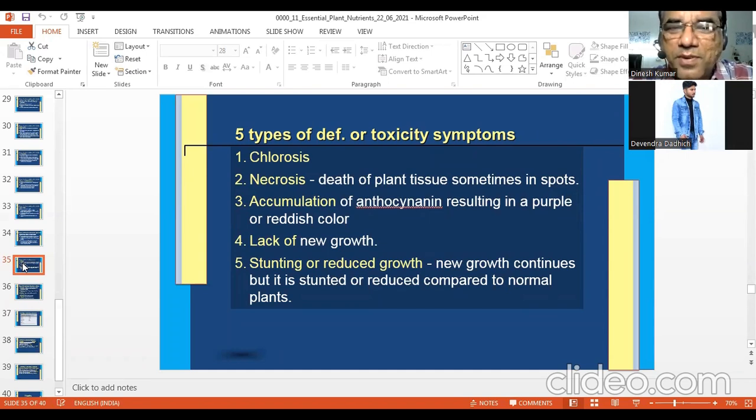If you remember these 5 points: chlorosis, necrosis, accumulation, lack of new growth, and stunting or reduced growth. All 5 are not applicable to every nutrient element, but if you keep them in mind, you can write very well.